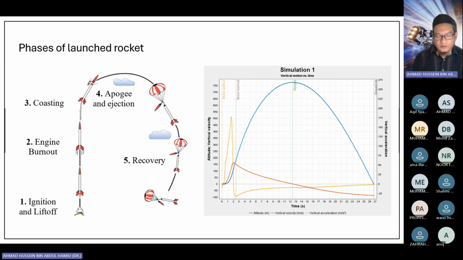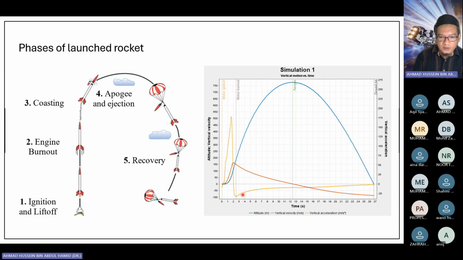If you look at the right plot, we have 3 variables there. We're going to discuss the first one, the altitude, the blue line. During ignition and lift off, at time 0, the rocket will experience thrust pushing it upward.